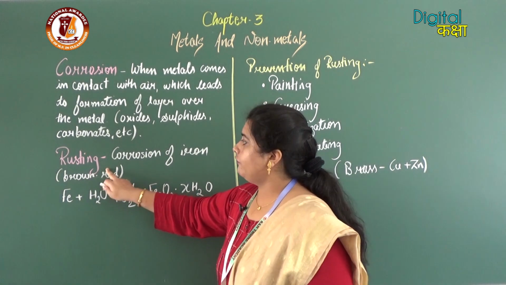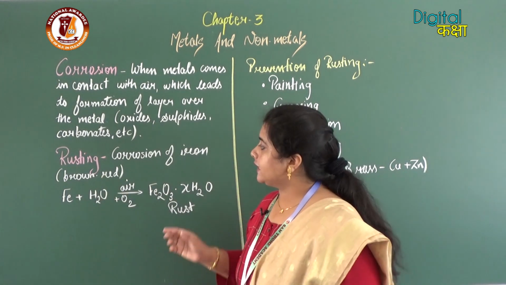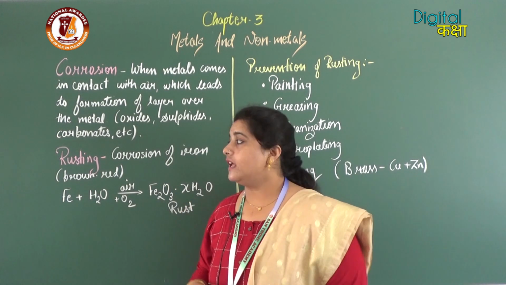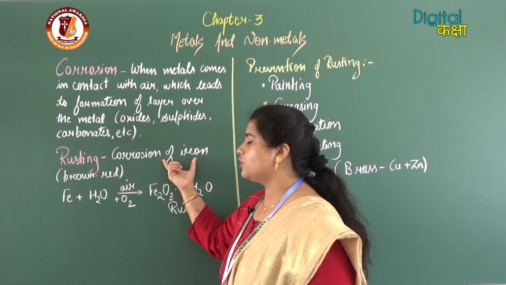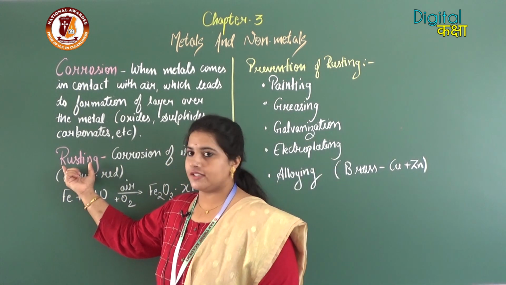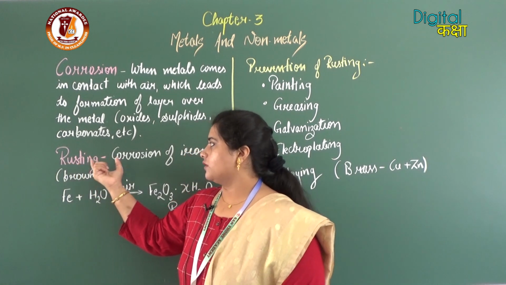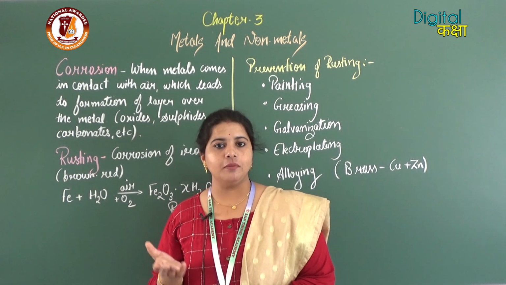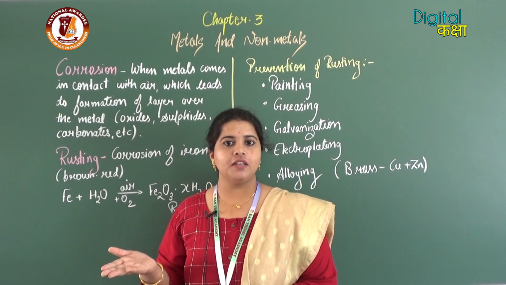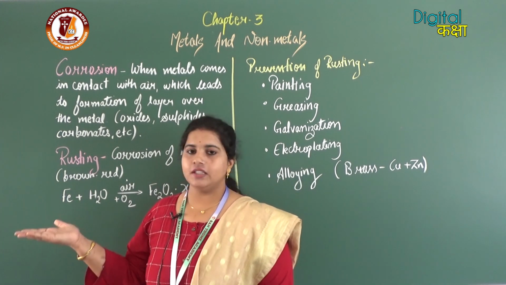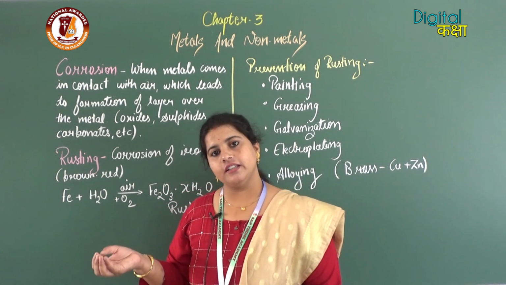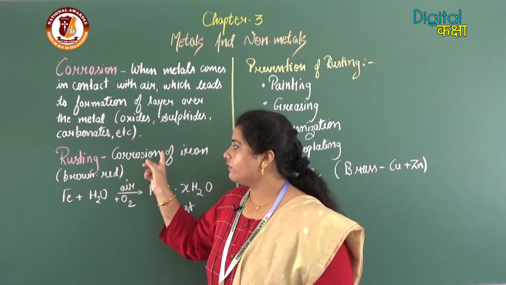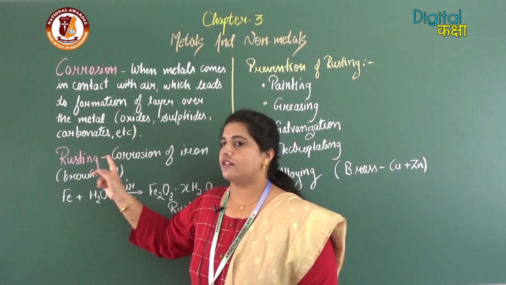If we talk about corrosion specifically for iron, then the corrosion of iron we call rusting. So rusting is a process of corrosion of iron. If any other metal is there, like zinc, gold or silver, then we will call it corrosion only. But in case of iron, if the corrosion of iron is going on, we call it rusting.